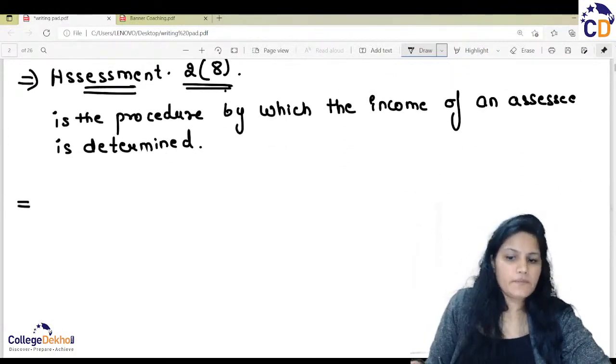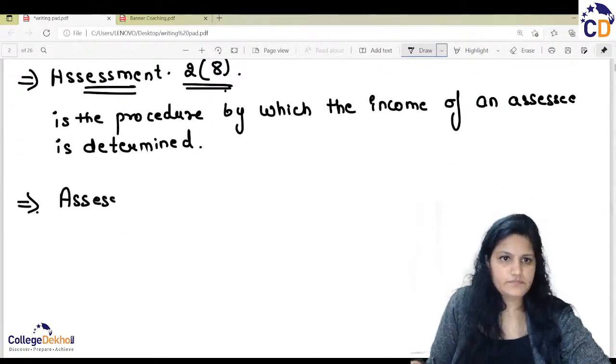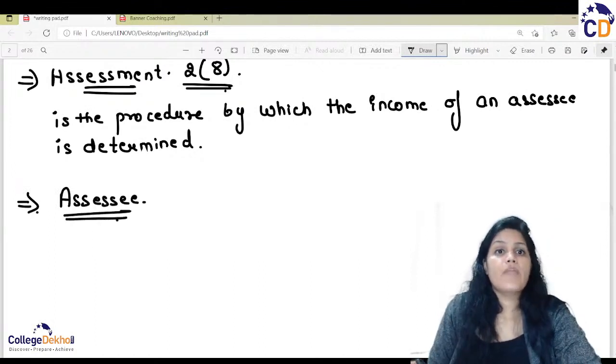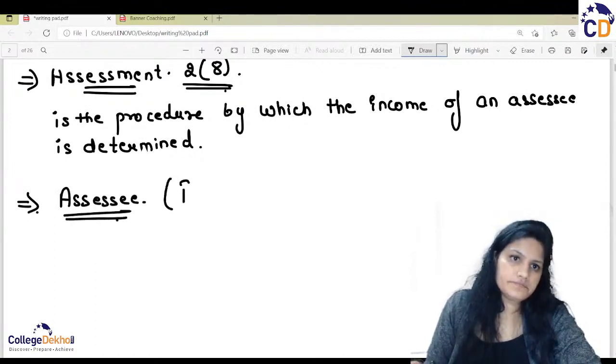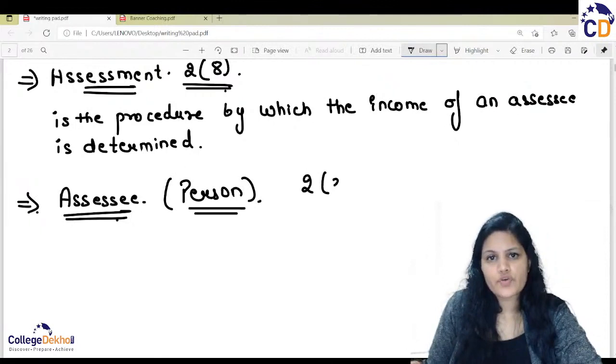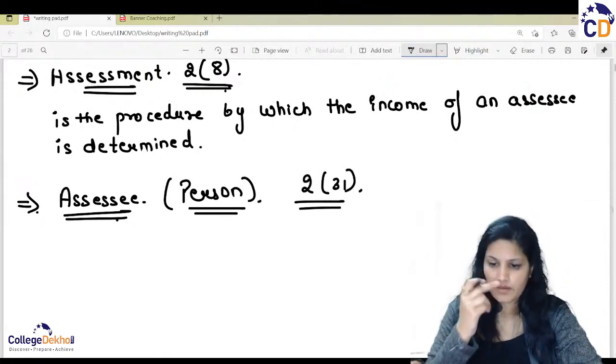So what do you mean by assessee? Who is your assessee? A person. So who is the person? It is defined under section 2 clause 31 of the Income Tax Act 1961.